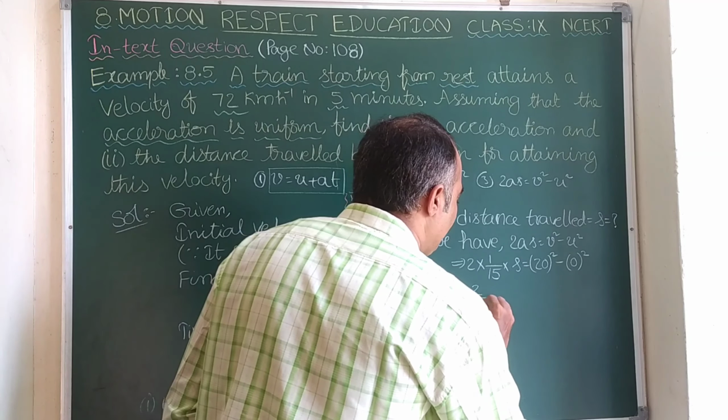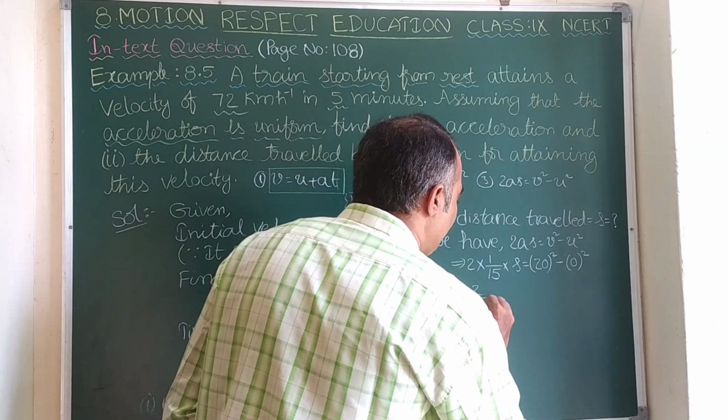Now let us simplify. Sending 2 by 15 to the other side, it becomes its reciprocal, 15 by 2, times 400. Let us do the cancellation: 2 into 200 is 400. So s is equal to 15 into 200, which is 3000.